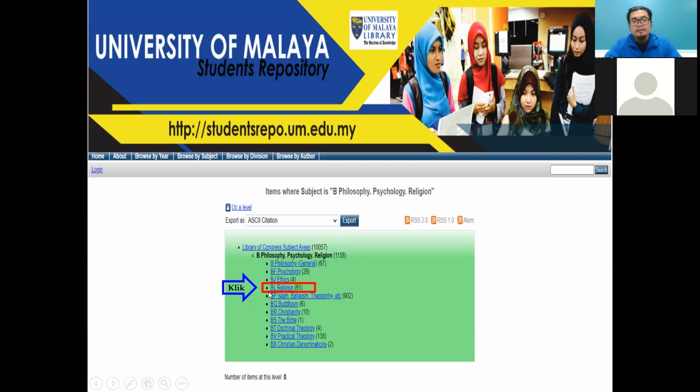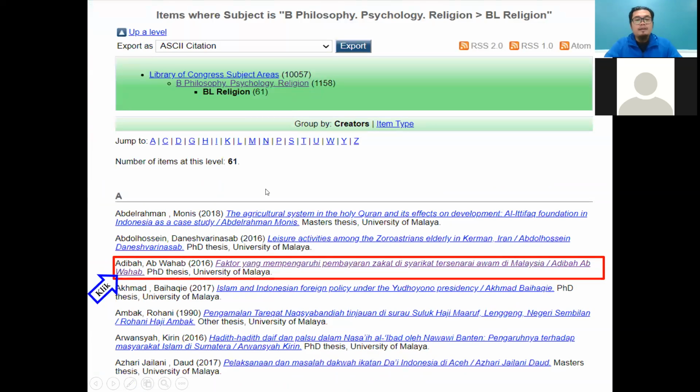It depends on you, but in my case, I click religions. So they have some suggestions here. We have a lot of these, but this is related, they have 61. Go to the object A, B, C. In this case, I go to Adibah Abdul Wahab. They have the title "Faktor yang mempengaruhi pembayaran zakat di syarikat tersenarai awam di Malaysia."